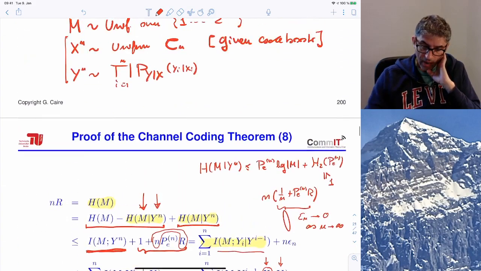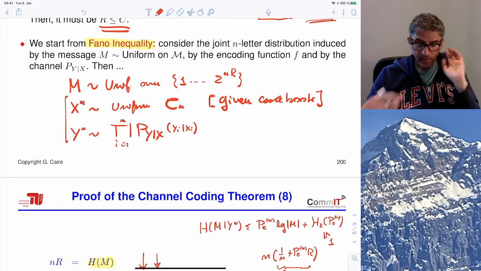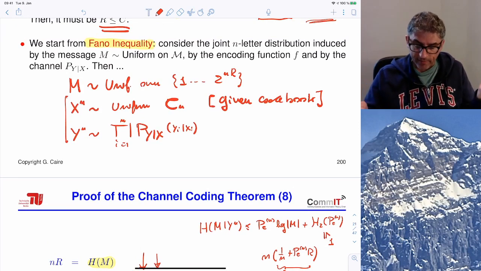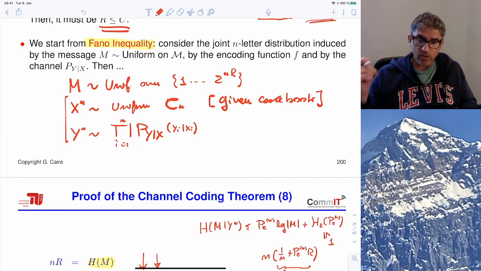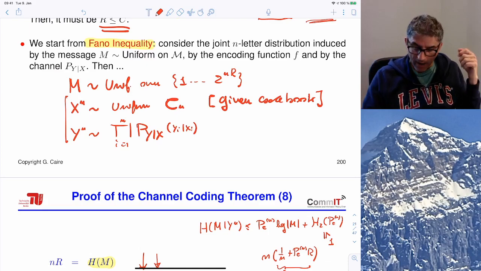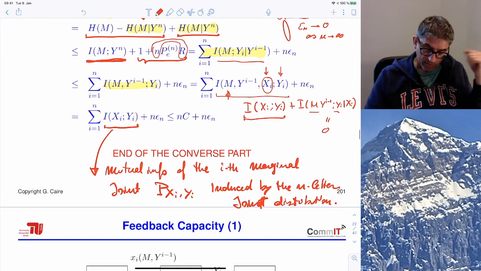Okay, so I said before that the uniform probability of the messages, the codebook, which is fixed, and the channel transition probability determines a joint n-letter distribution. If we marginalize with respect to the ith component, we get a joint distribution of xi, yi, and this marginal distribution of xi, yi determines this mutual information.